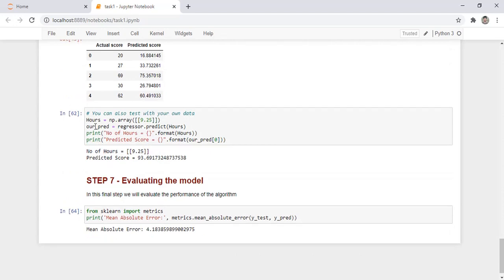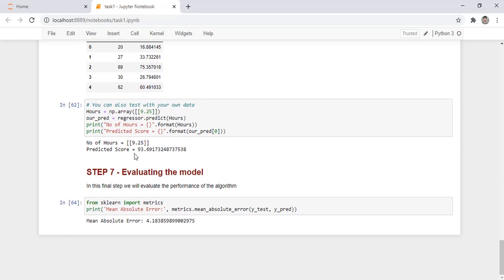Now we have to check with the given data in the task. When the number of hours studied was 9.25 hours, then what would be the percentage of the student? So here we have passed that hour and created a variable, hours spread, and we are assigning the value of percentage to this variable. Here the predicted score is 93.69 something.